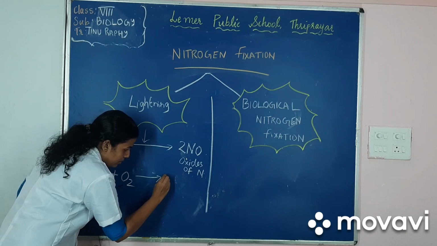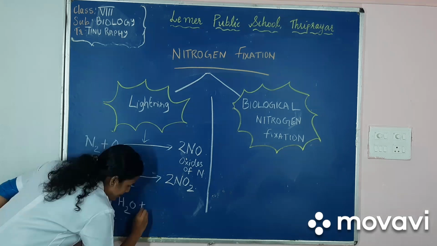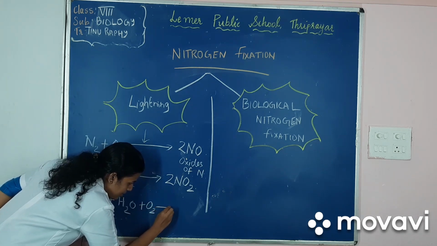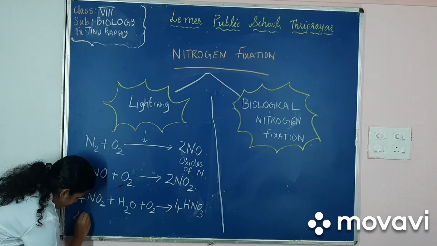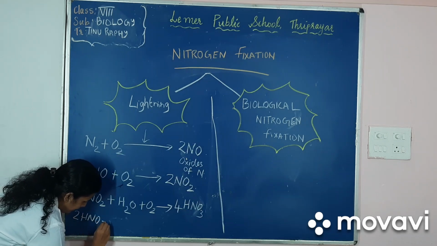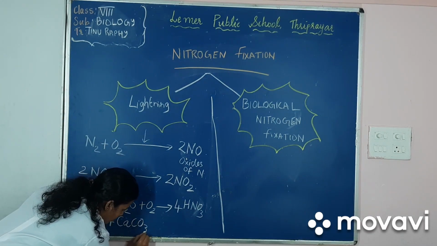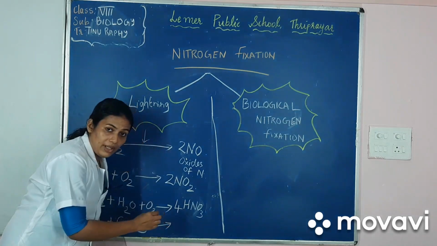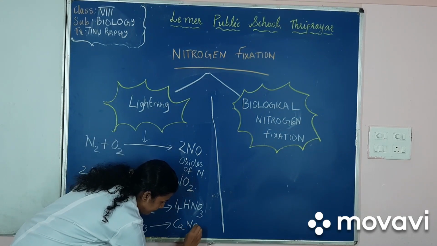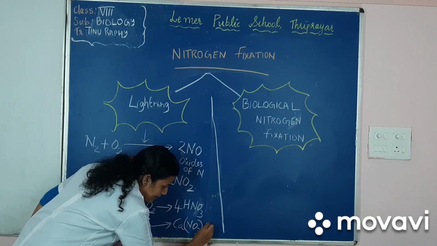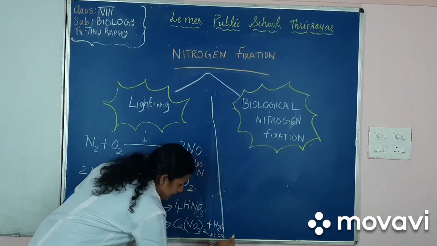It combines with rainwater, H2O, and oxygen in the atmosphere to give 4HNO3, that is 2HNO3 in each step. The nitric acid combines with limestone, calcium carbonate, to give the product calcium nitrate, that is Ca(NO3)2, plus H2O, water, is released and carbon dioxide is released.